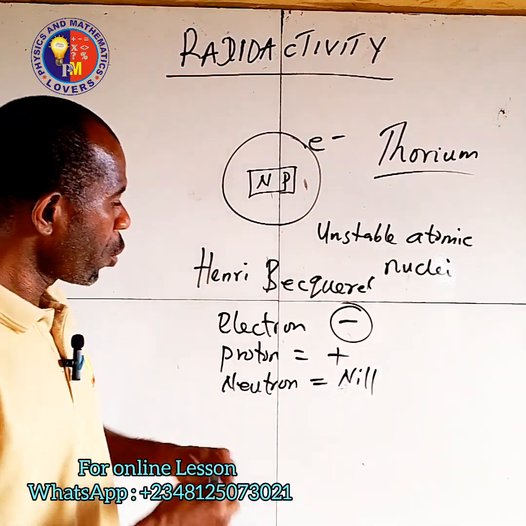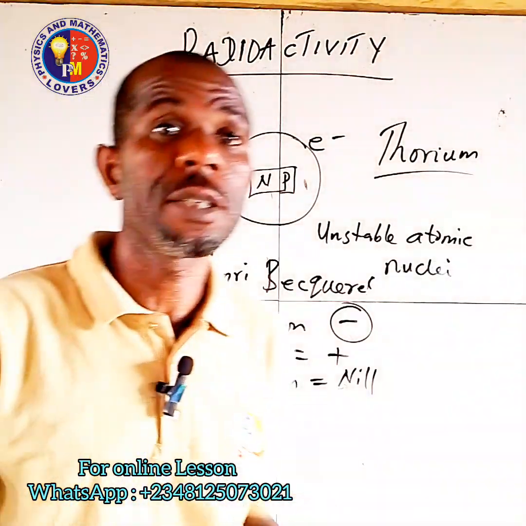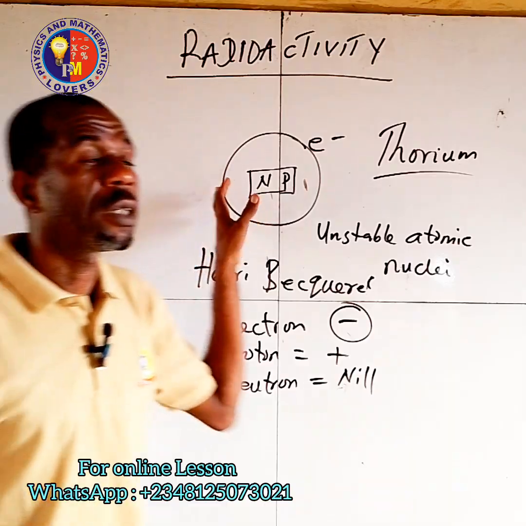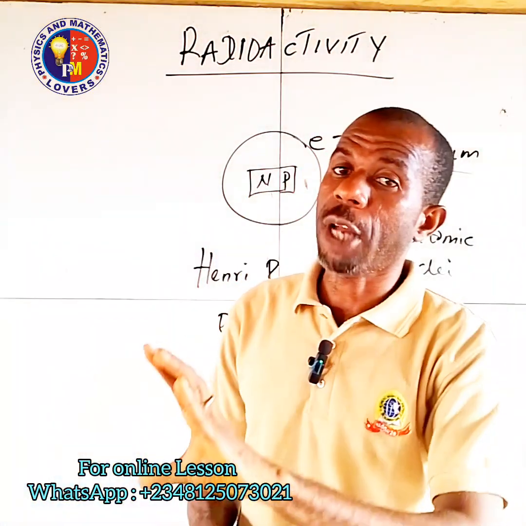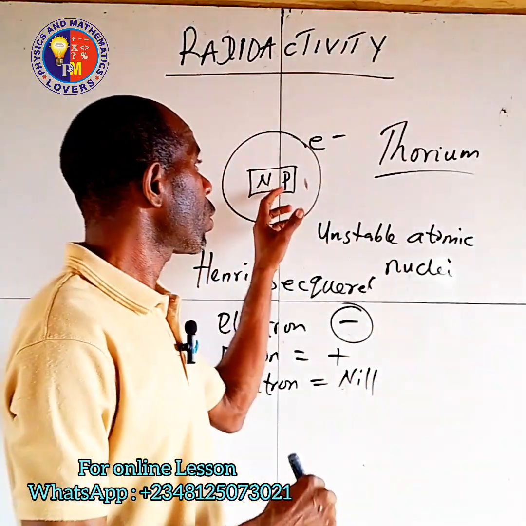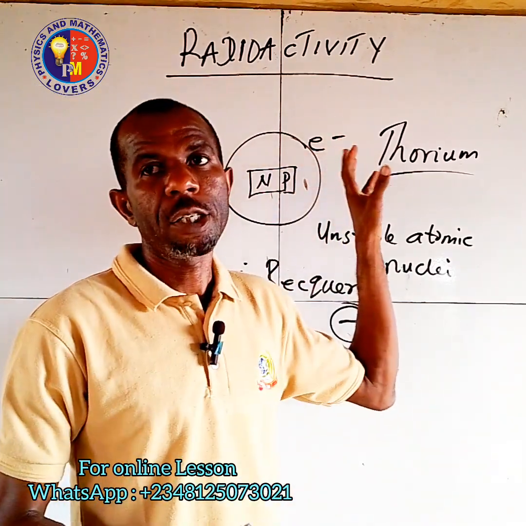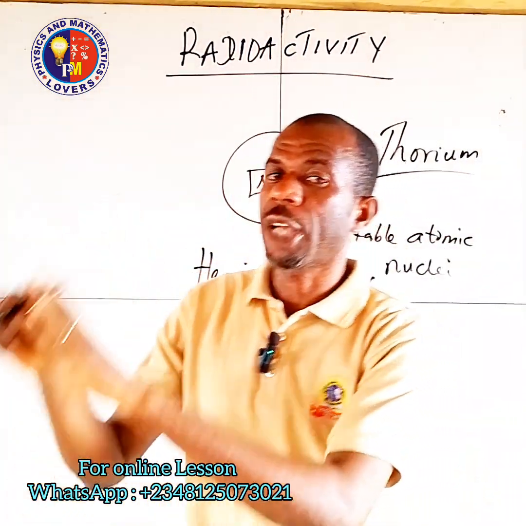So the neutron does not have charge. And that is why we say that the atom of an element is electrically neutral. Why? Because the number of protons, which are positively charged, is equal to the number of electrons, which are negatively charged.